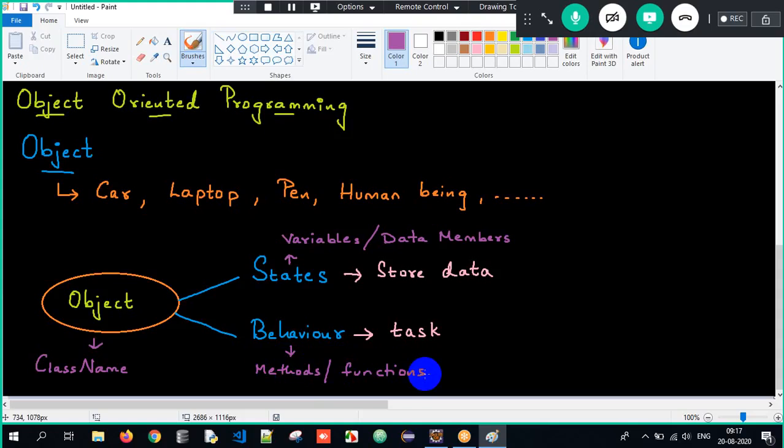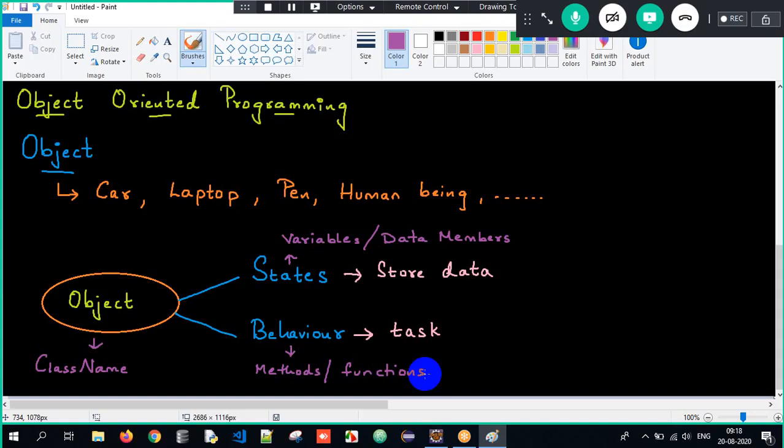Clear everyone here? We understood what is an object, what are states, and what are behaviors. So in programming perspective, object name is nothing but class name, states are nothing but variables, and behaviors are nothing but methods.